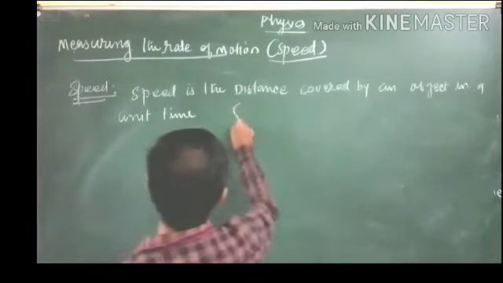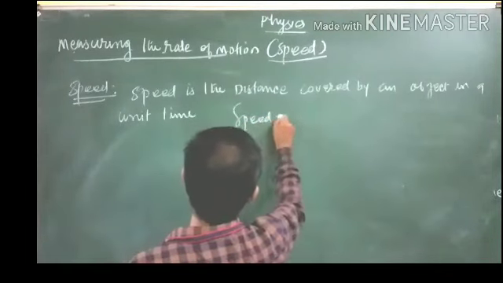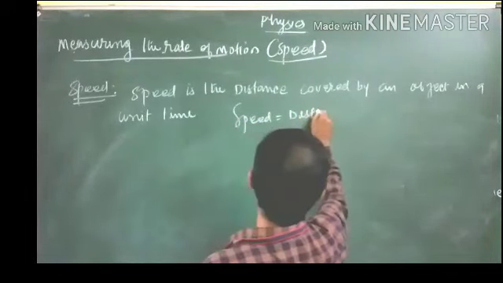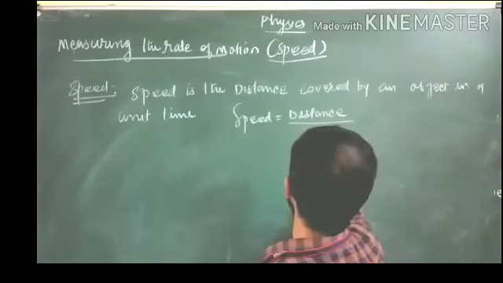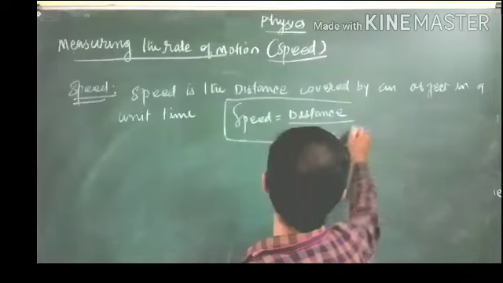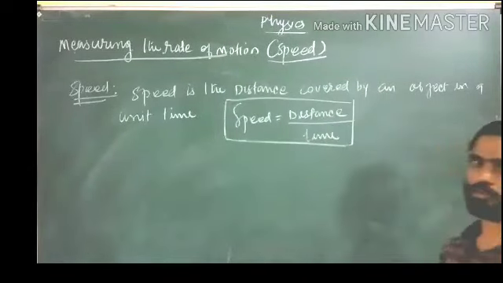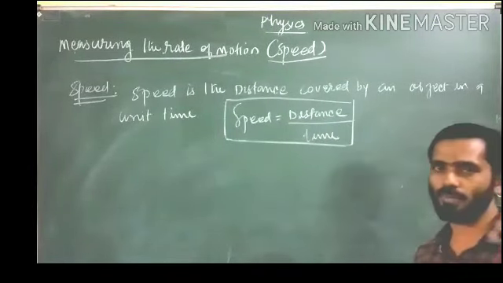It means speed equals distance divided by time. Speed equals distance divided by time.